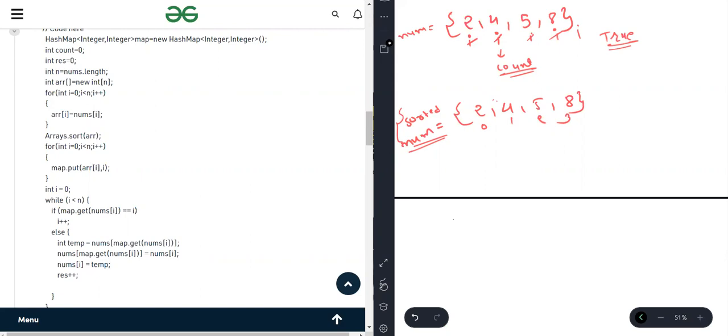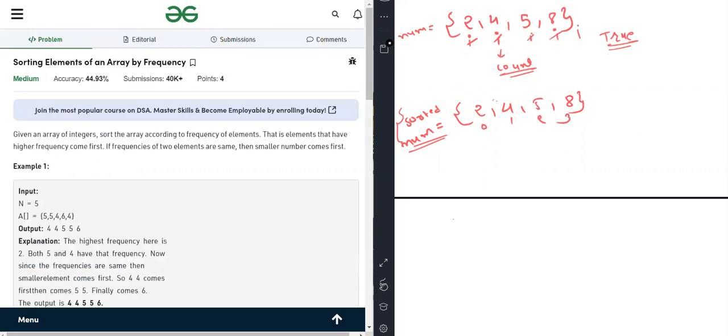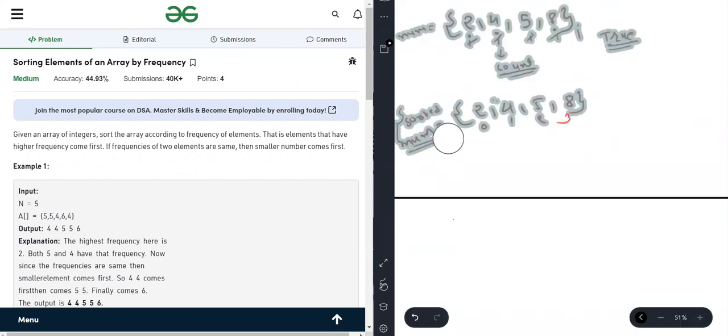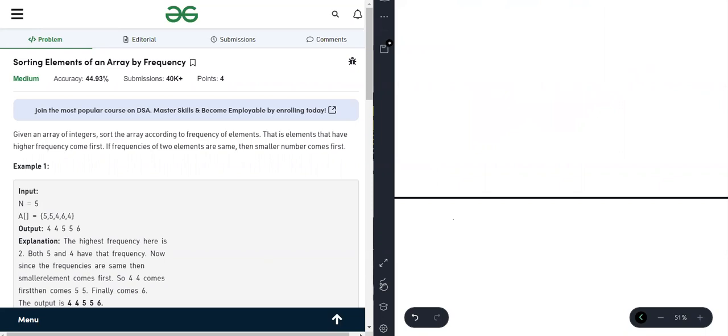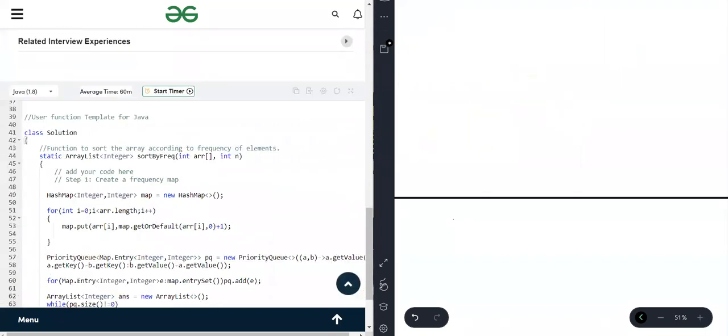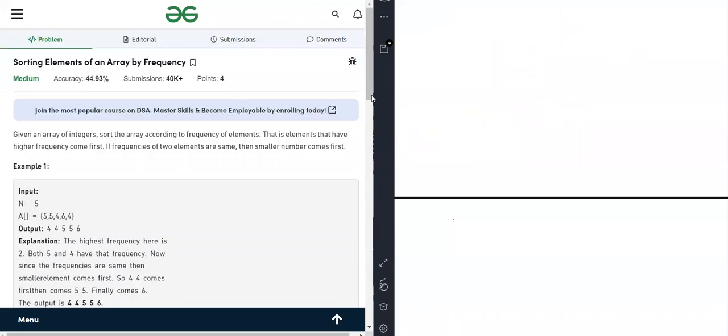Okay, now let's move to another problem. Let me clear this also. Let me check this. Yeah, this contains code.